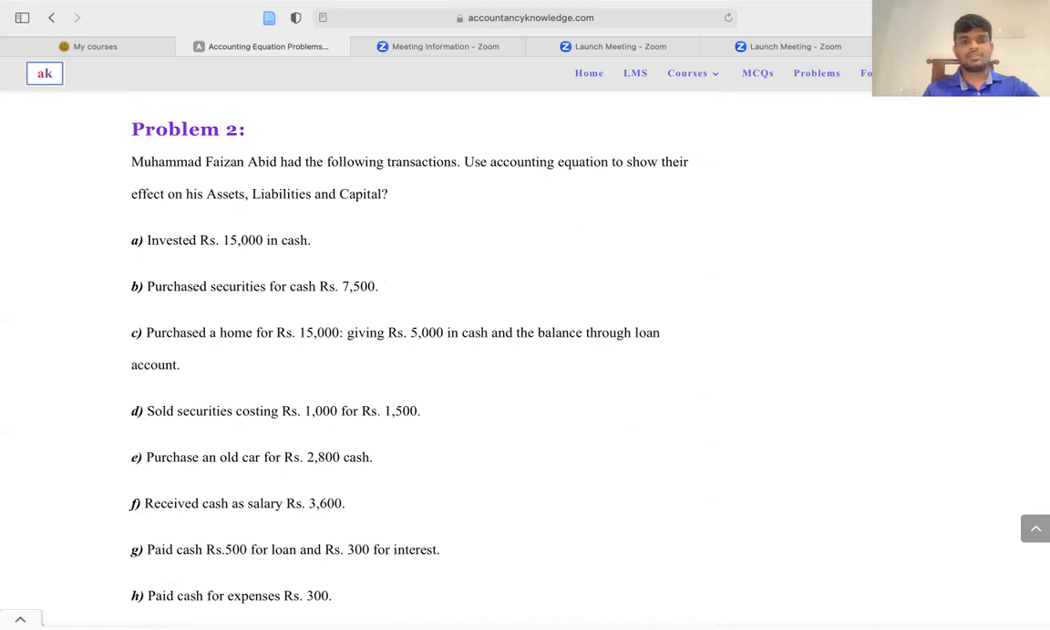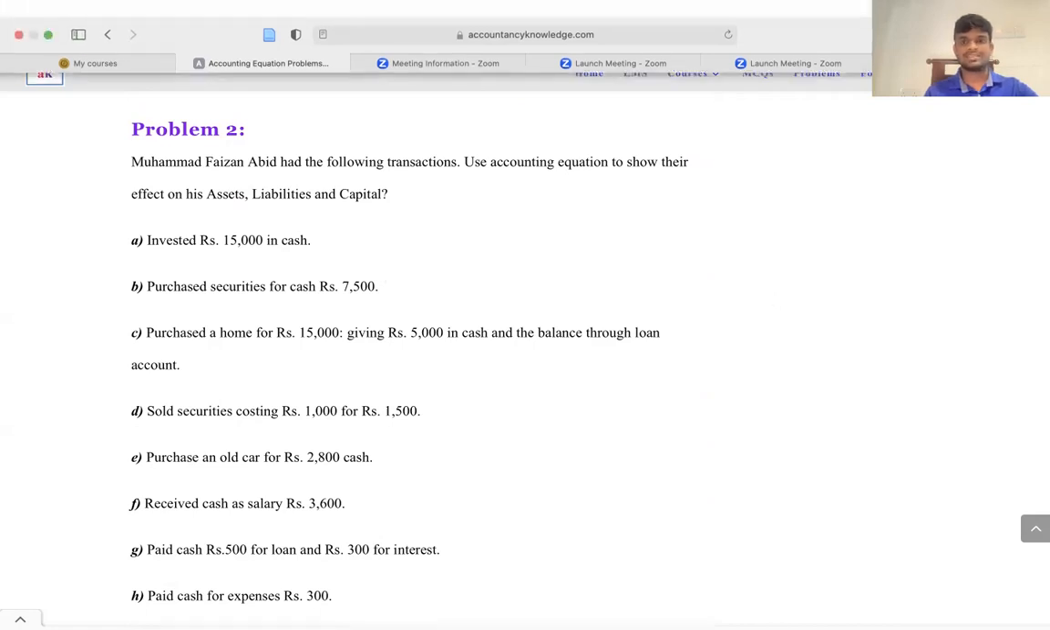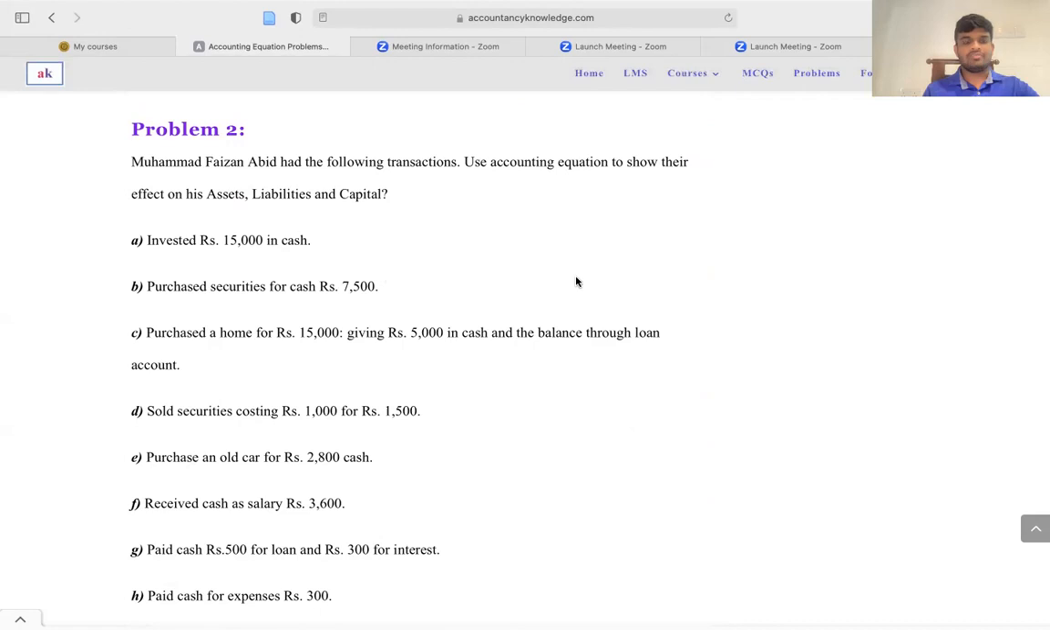Muhammad Faizan Abid had the following transactions. Use the accounting equation to show their effect on his assets, liabilities, and capital. Invested rupees 15,000 in cash.